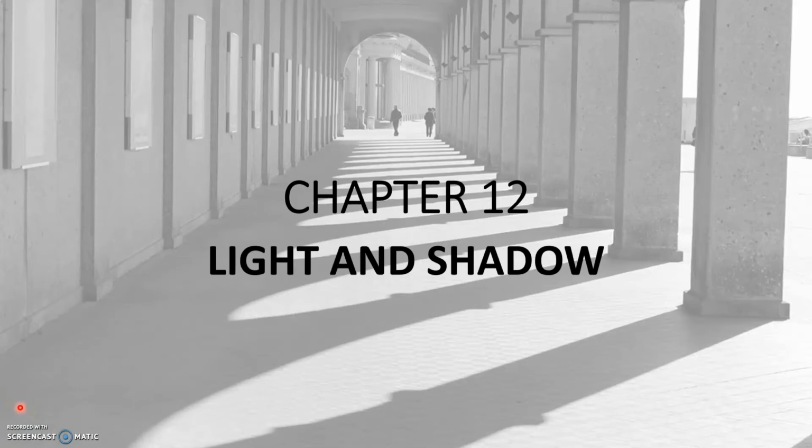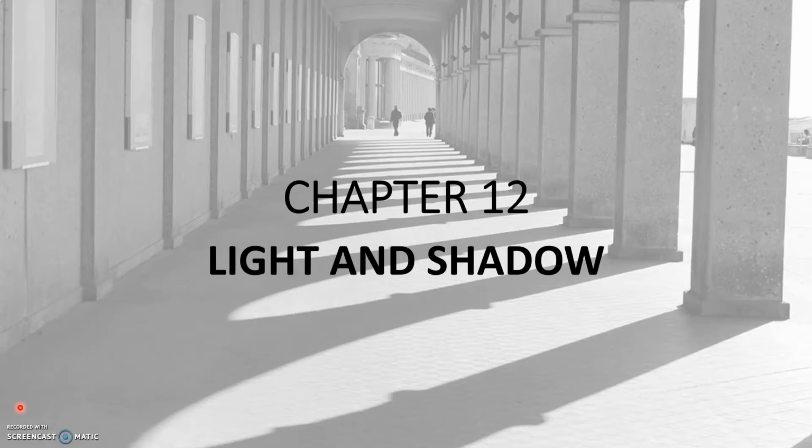Now let us see what is meant by an eclipse. We have already learned that when an opaque object blocks the path of light, it results in the formation of a dark patch, and that dark patch is known as shadow. Eclipse is an example of formation of shadow in nature. So we have shadows formed in nature also.